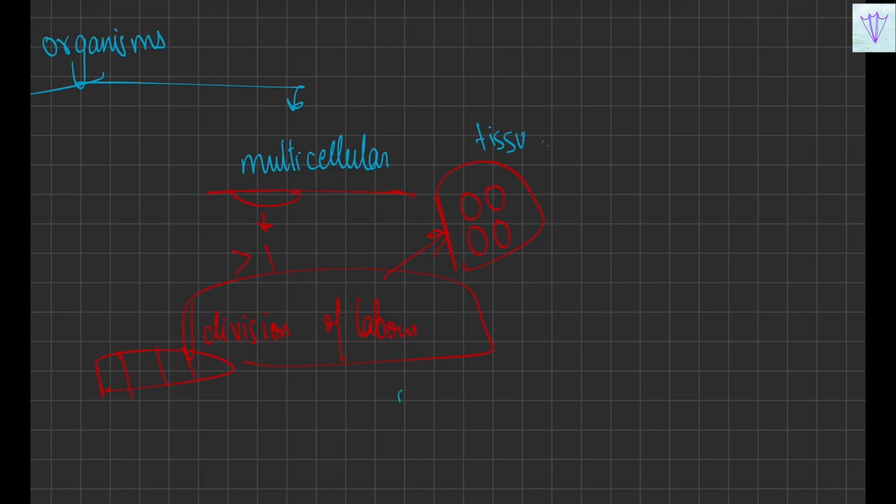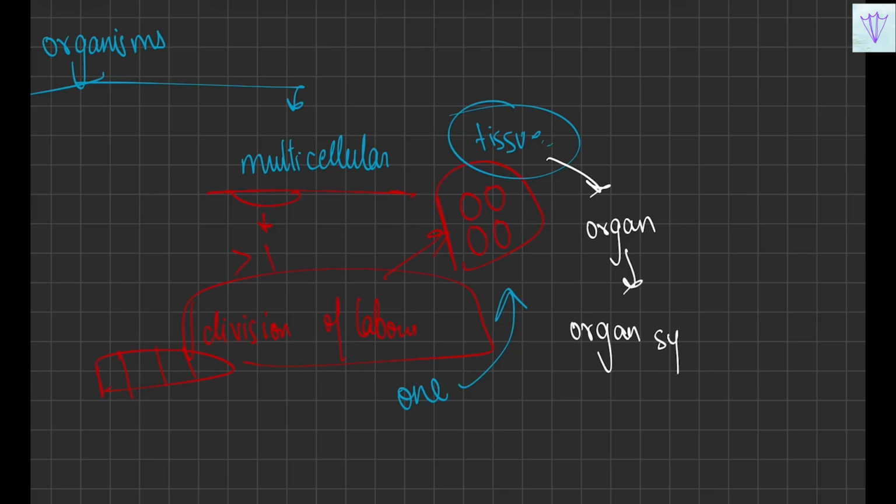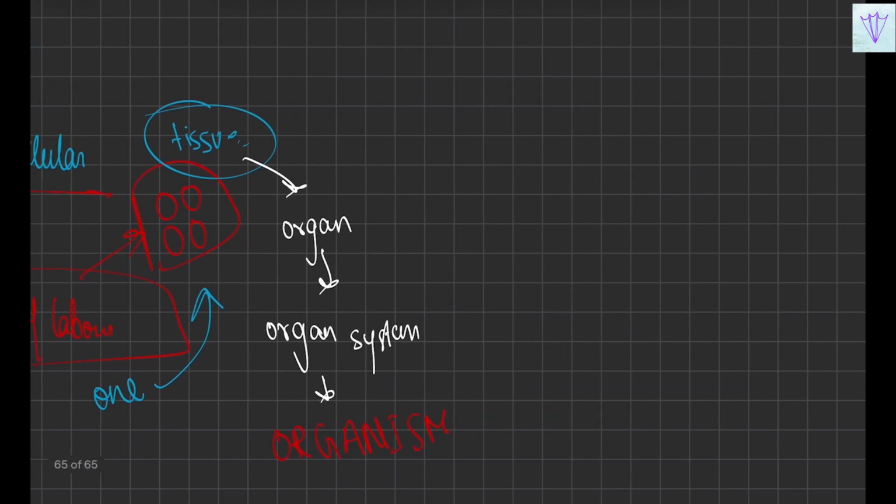So basically one cell will be there, a group of cells will form a tissue, and then a group of tissues will form an organ, a basic organ, and then the organs together will form an organ system, and the organ systems together will form the organism, that is us. So this flowchart is very important to remember, because this is the basic thing which everybody has to remember.